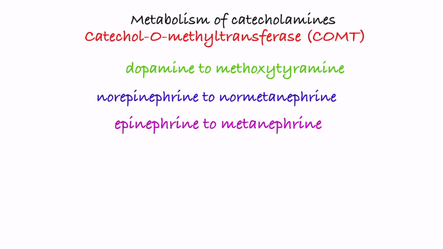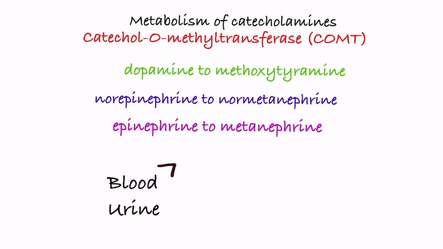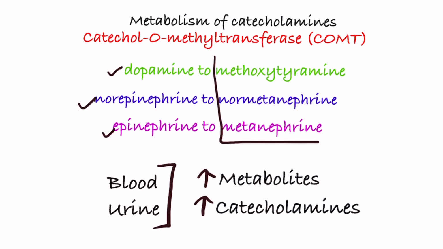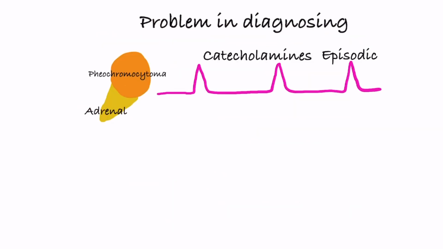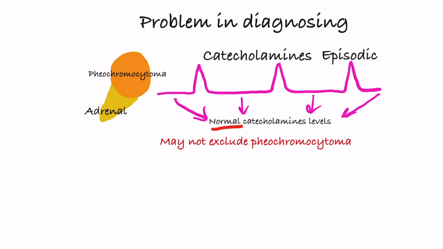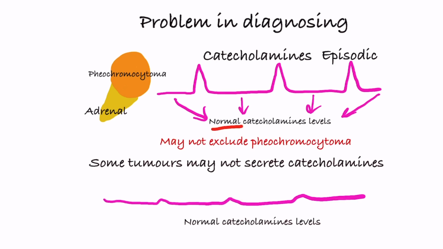Catecholamines are metabolized by enzyme COMT, and metabolites are methoxytyramine, metanephrine and normetanephrine. We can detect blood and urine the elevated levels of catecholamines and level of metabolites. But there is one problem. Secretion of catecholamines from tumor is intermittent, episodic. So normal catecholamine levels may not rule out Pheo. Plus some tumor do not secrete catecholamines.